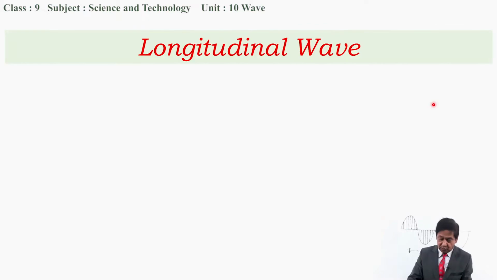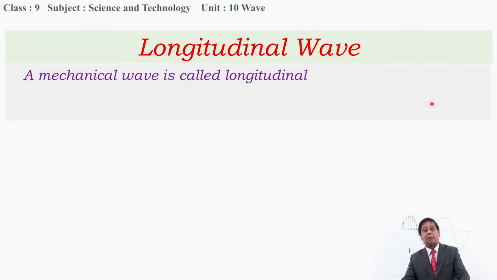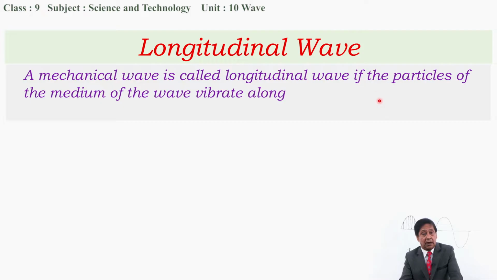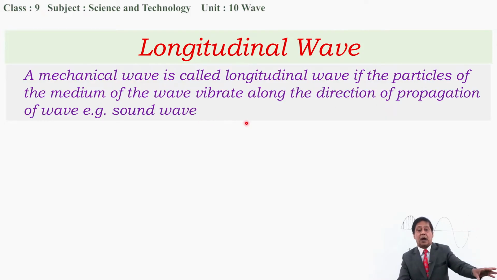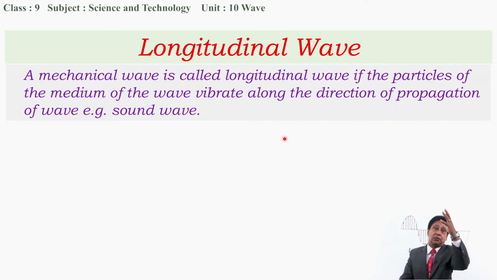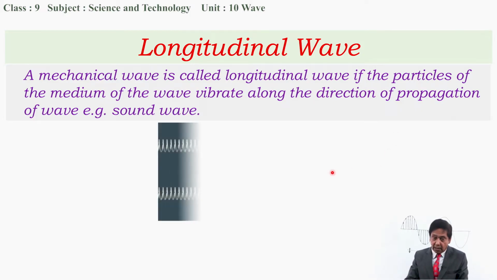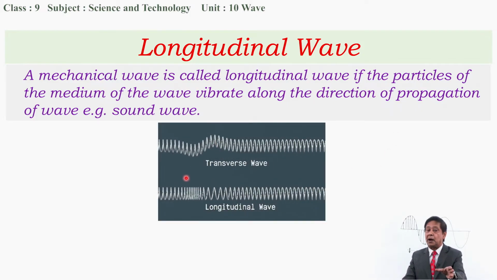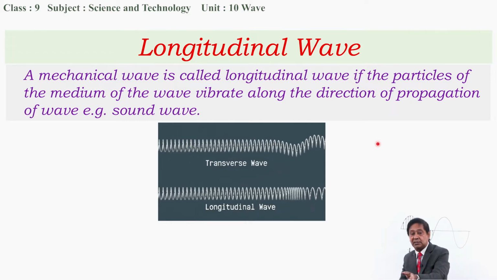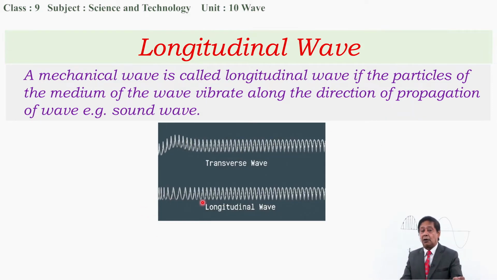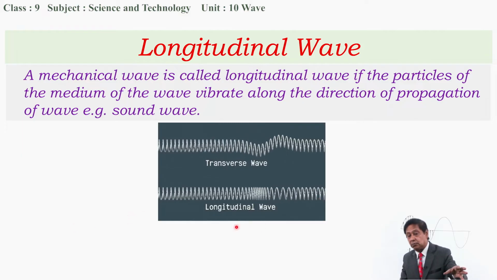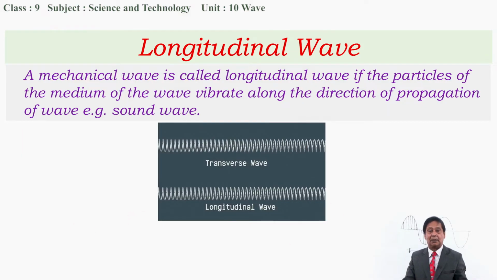That's why a longitudinal wave can be defined this way. A mechanical wave is called a longitudinal wave if the particles of the medium vibrate along the direction of propagation of the wave, not perpendicular to it. We can compare these two. In a transverse wave, particles move up and down while the wave moves to the right. Here, particles move along the same direction, forward and backward, while the wave moves to the right. This is all about transverse and longitudinal waves.